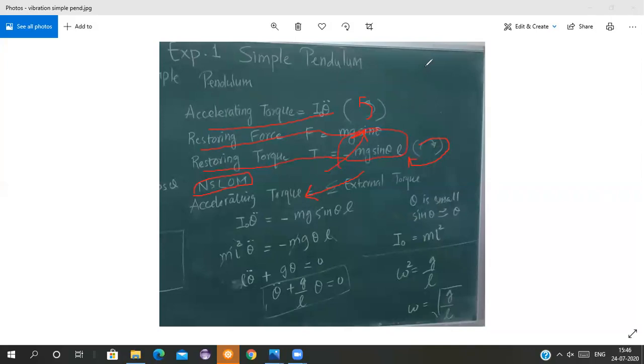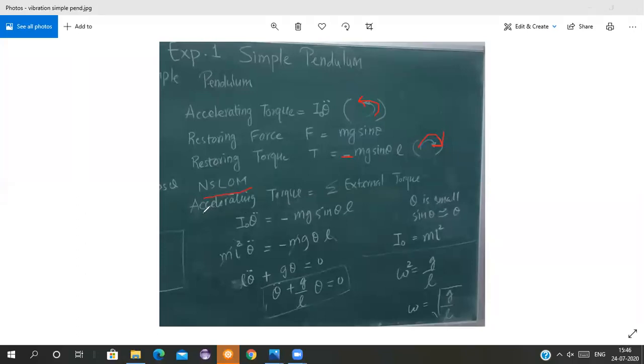Why am I taking minus mg sine theta L? Because the direction of this accelerating torque and this restoring torque is opposite. So the restoring torque has an opposite direction as compared to the accelerating torque. That is why I'm taking the minus sign here. I am not using D'Alembert's principle here. I am using accelerating torque, Newton's second law of motion.